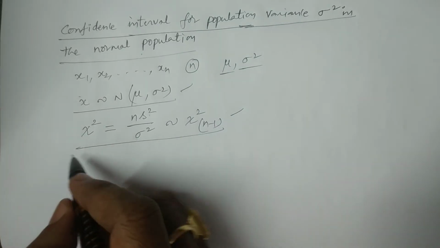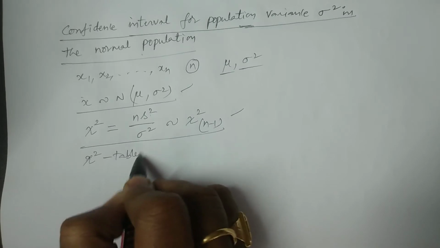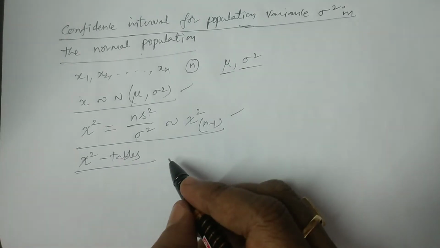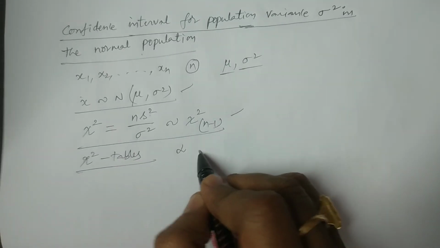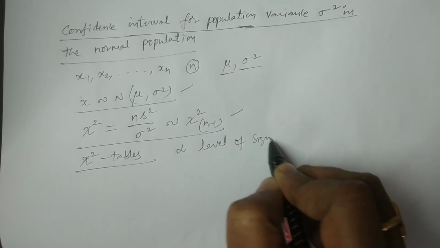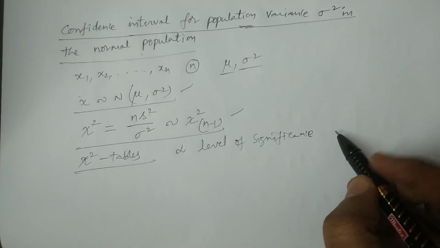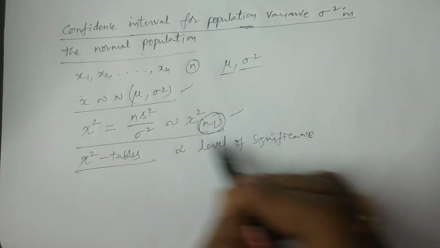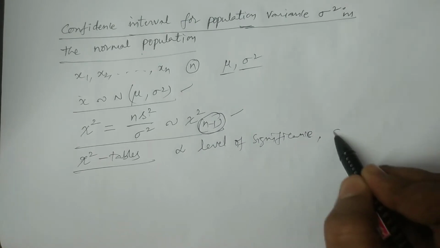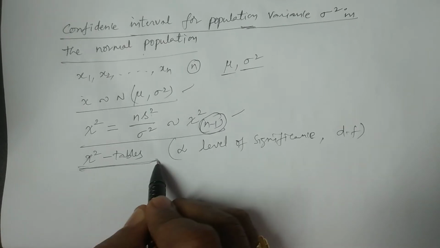And from the chi-square tables, at specified alpha level of significance and specified degrees of freedom. For example, here n minus 1 is degrees of freedom. Like that, some specified degrees of freedom we have to consider from the chi-square tables.